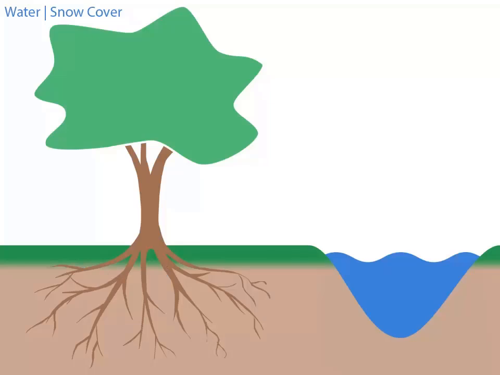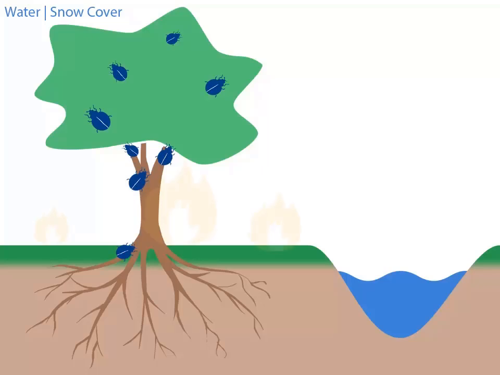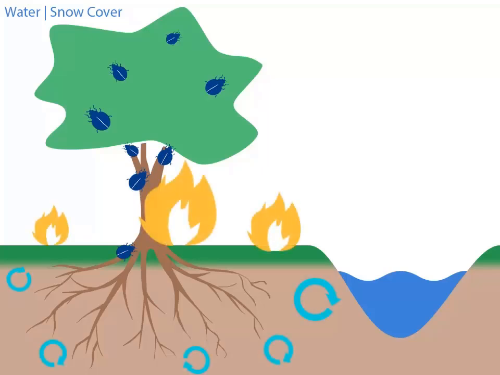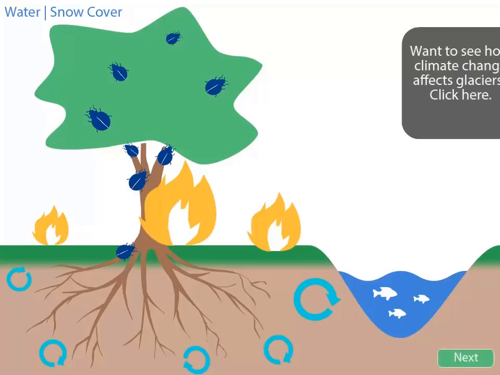Early snowmelt also alters timing of runoff into streams, with large flows happening earlier, followed by diminished flows late in the growing season. Low flows in summer and fall can lead to water stress for plants, which can lead to increased risk of insect infestations and wildfire and affect soil processes. Lower flows late in summer also result in lower water volume and higher temperatures in streams, which may negatively affect fish populations.